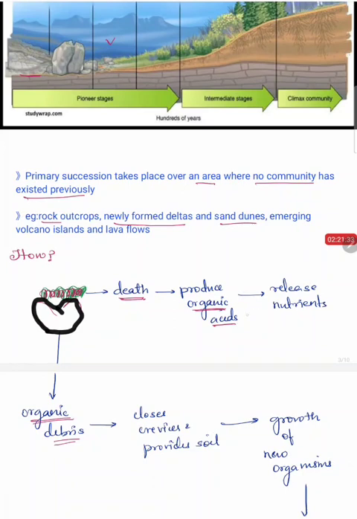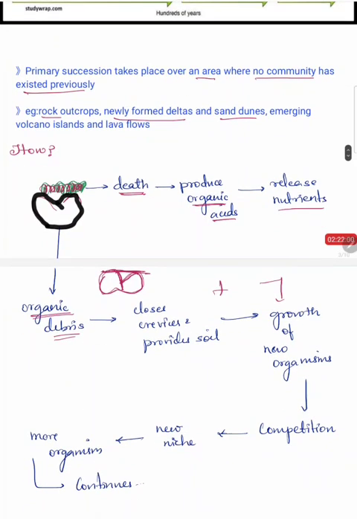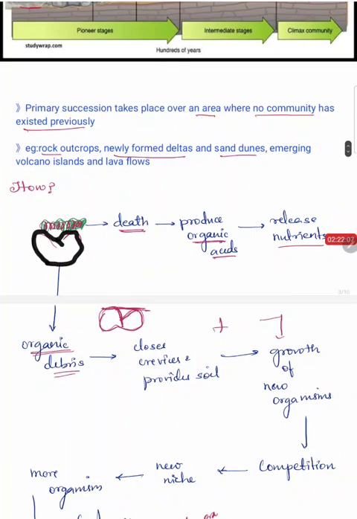The organic acids release nutrients, and this organic debris, see, rocks have crevices, right? Crevices are nothing but cracks. So the organic debris closes the crevices and provides a flat area, a soil, for the growth of a plant community, and the nutrients released by the organic acids together lead to the growth of new organisms, which again leads to the formation of a climax community. As we saw before, this is how a primary succession happens, right?